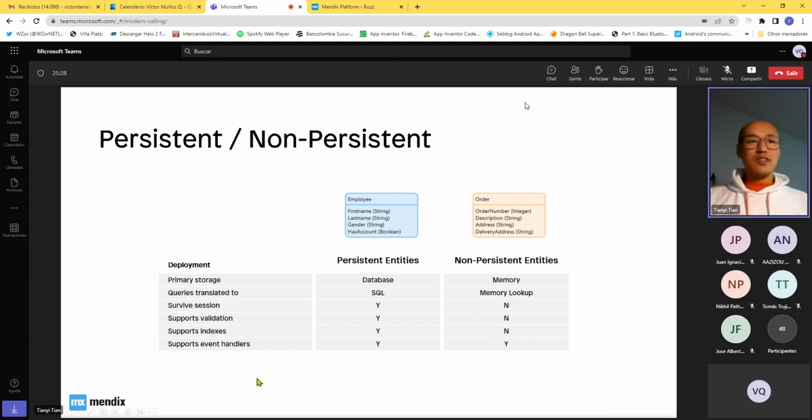It comes with a few limitations. You can see it here in this table.